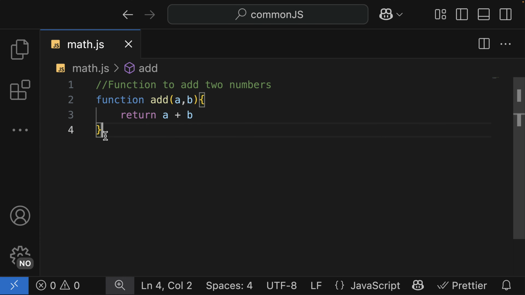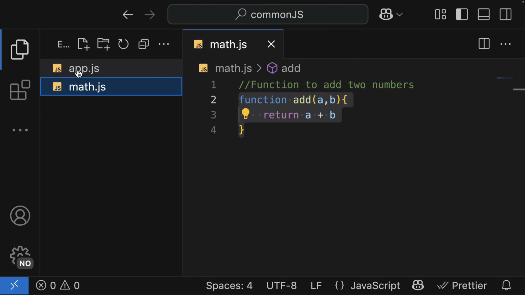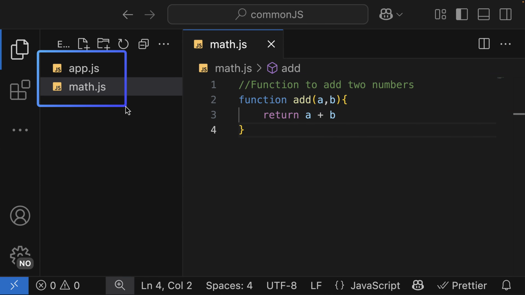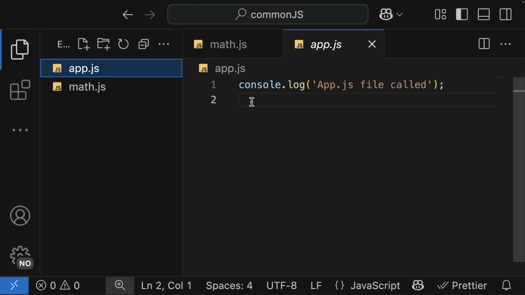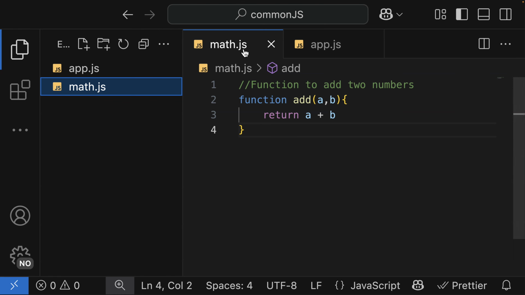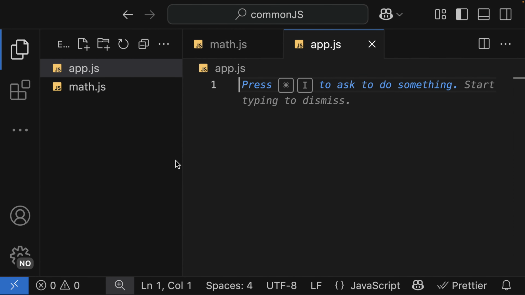The main goal here is that we want to run this function in the app.js. So how can we run it? Note that at the moment, these two files are independent. They don't know each other. This is where the module syntax or logic comes in. So now I'm on the app.js. To be able to use this function in the math.js, we have to require it.